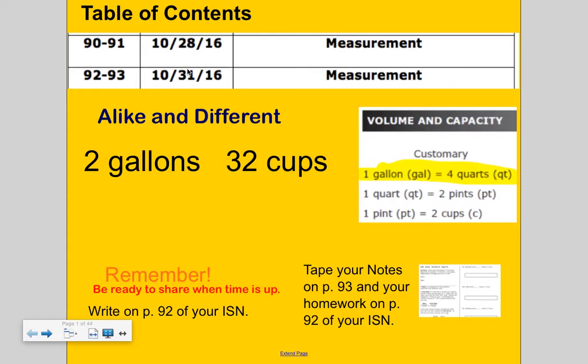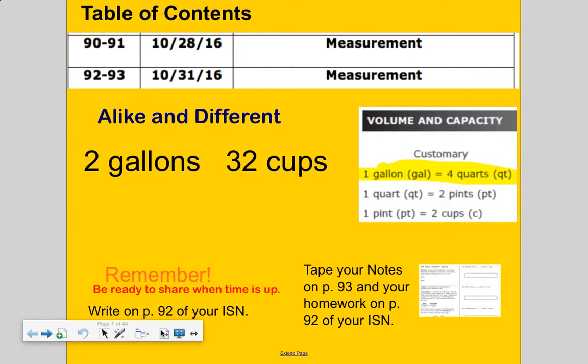2 gallons and 32 cups. What makes them alike and what makes them different? Well, we know each gallon, first of all, alike. They measure water. They hold capacity of water. Different. Well, it's different unit. One is a gallon, one is a cup.